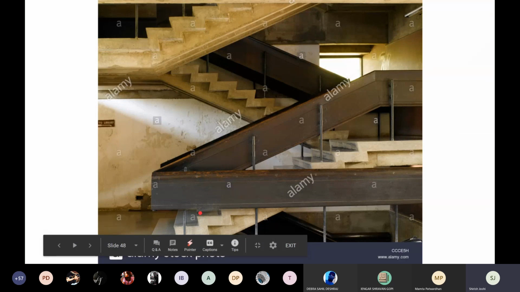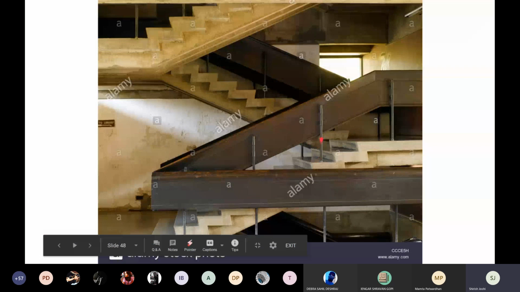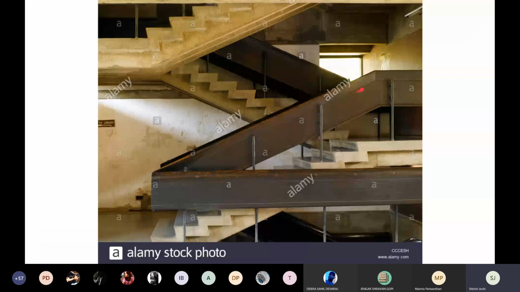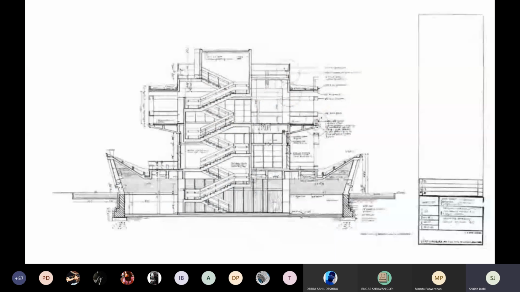I think in this staircase he gave a very generous space to actually climb, and it's a very comfortable staircase to climb. Notice the way the entire railing also is, right? There are these rods that come up, which then hold the entire timber, and that entire part becomes a railing. He doesn't give a hand rail as a set, just a rail. He gives an entire element with timber. Okay, I'm just showing you a section of that staircase.